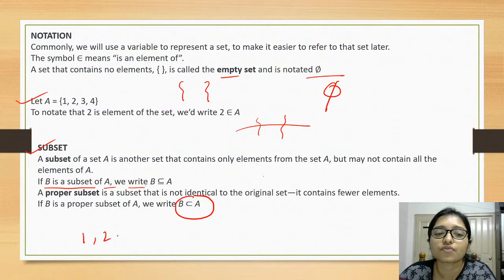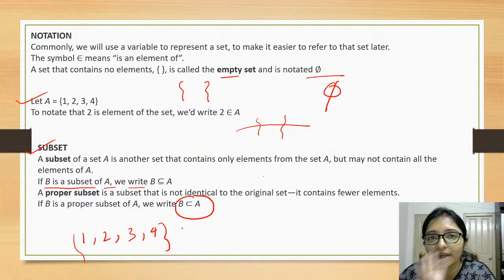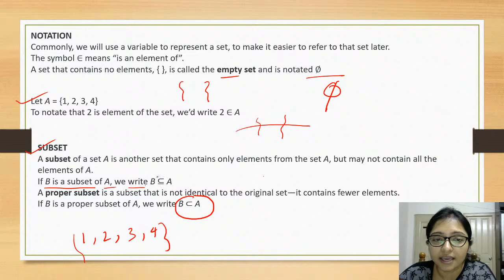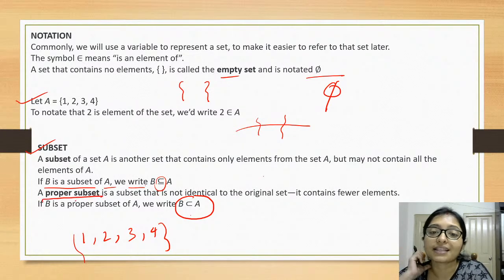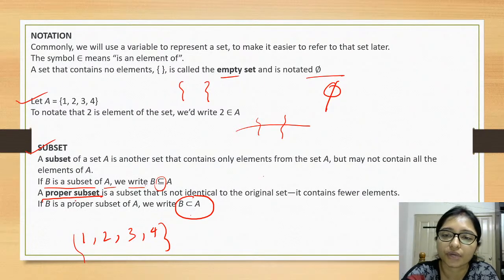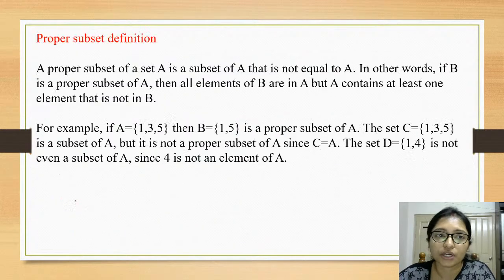If in a set there are 1, 2, 3, 4, then in the other set 4 elements cannot be there, 3 elements can be there, because equals to is not here. That is called a proper subset. Whenever the question asks for proper subset, always remember that it is not equal to, only less than, means the same number of elements will not be there, only a part will be there. Okay, remember this is very important.